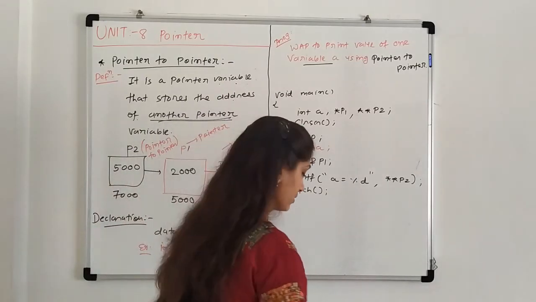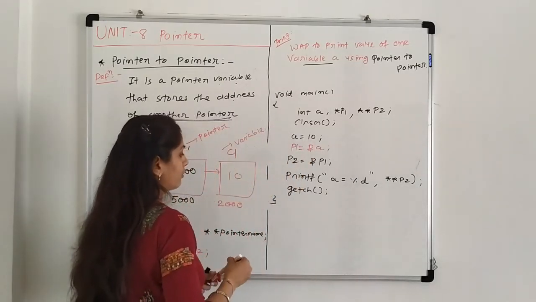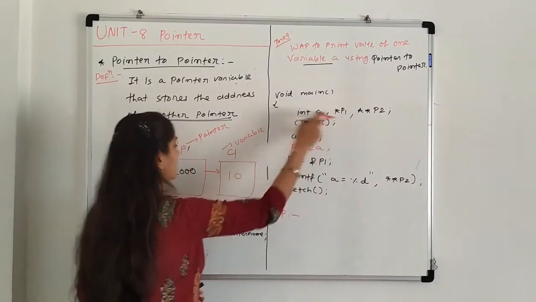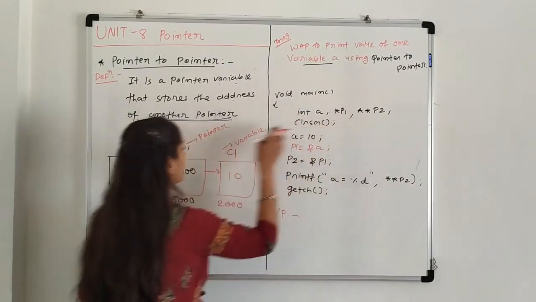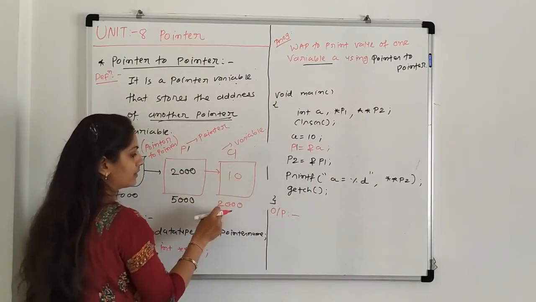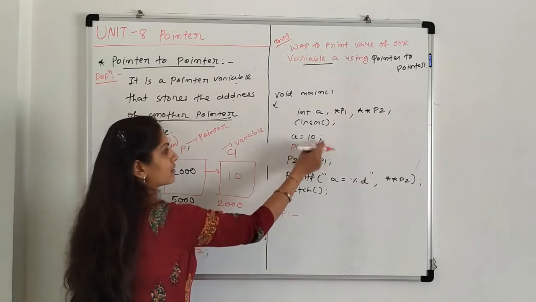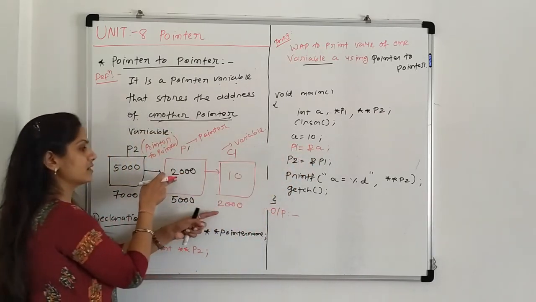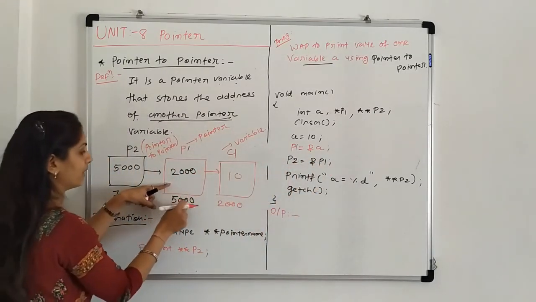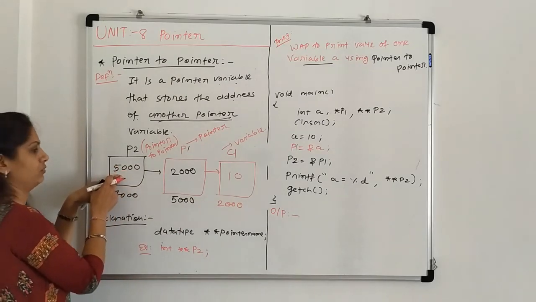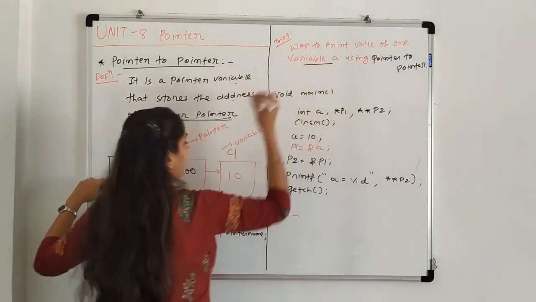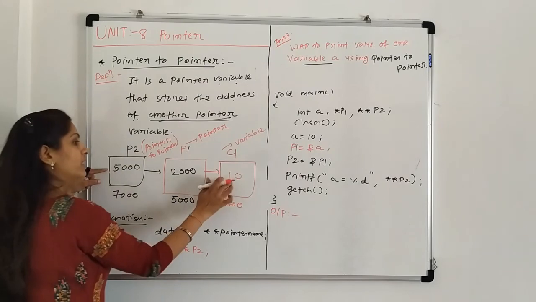Now how does the output come? So the output of this program is what? Integer a, that is this variable, star P1, that is simple pointer, double star P2, that is this pointer to pointer. Now a has value 10 and the address is 2000. P1 equals address of a. So P1 has a value, that is address 2000. Now P2 equals what? Address of P1. So address of P1, that is 5000, is nothing but P2. And we have to access the value of a. Our title is print the value of a using pointer to pointer. So we have to print 10.